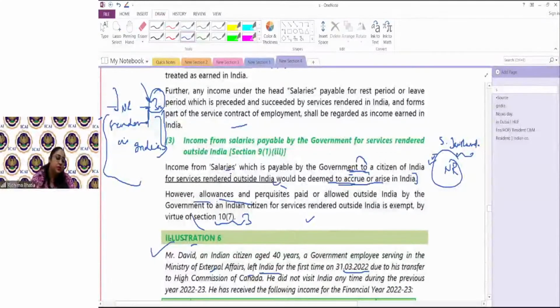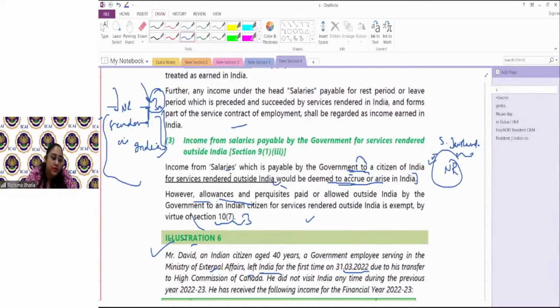First of all, Mr. David is a non-resident. Why? Because he did not come to India at all in the previous year 22-23. Now, for a non-resident, what all incomes are taxable? Income accrued or deemed to accrue in India and income received or deemed to be received in India.